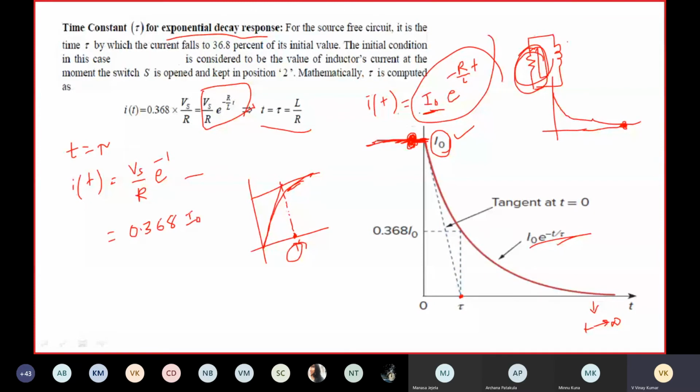It is the time taken by the response to fall to 36.8% of its initial value. Here it is written, right? It is the time tau by which the current falls to 36.8% of its initial value.